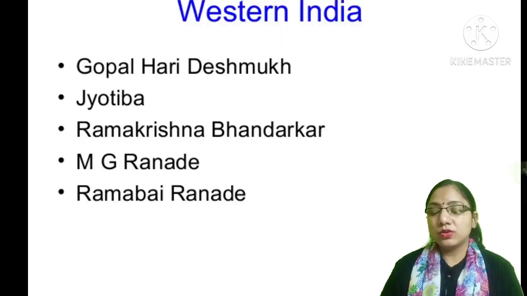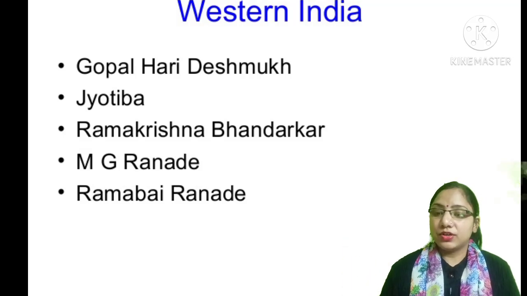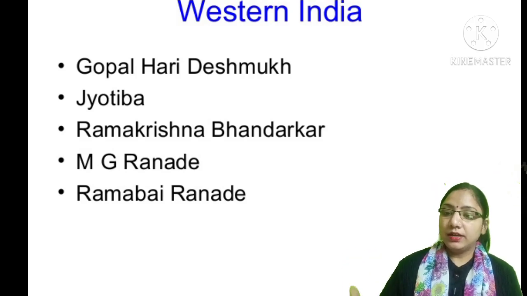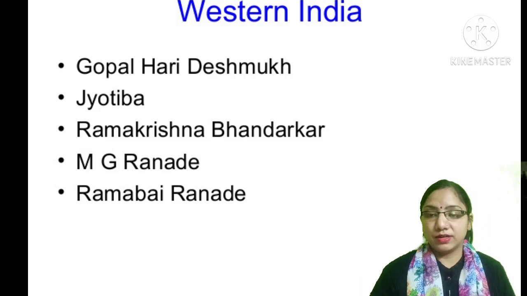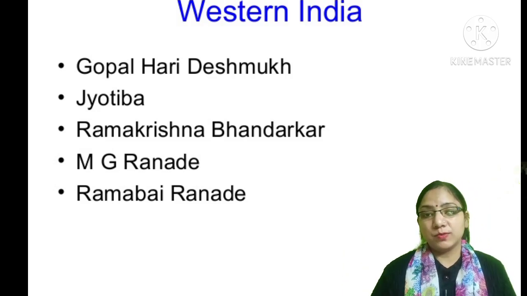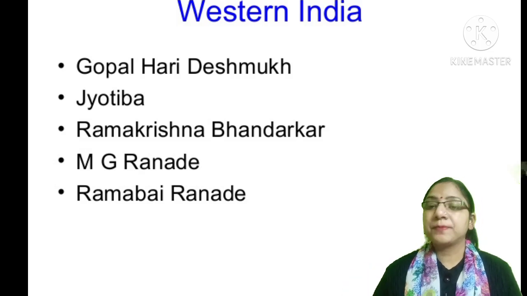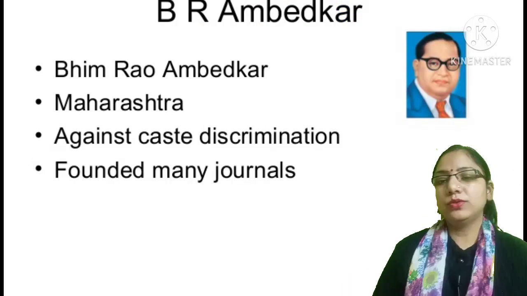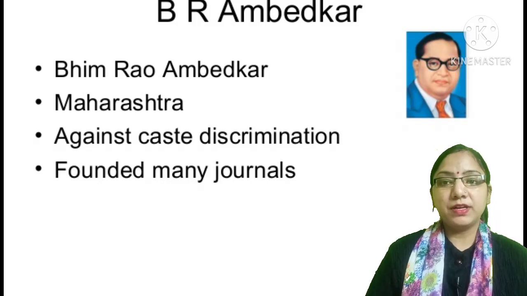To abolish that untouchability, our constitution also has some safeguards, and many reformers worked against untouchability. The famous ones were Jyotiba Phule, Dr. B.R. Ambedkar, who framed our constitution, and Mahatma Gandhi also played a big role in removing untouchability and inequality from our country.